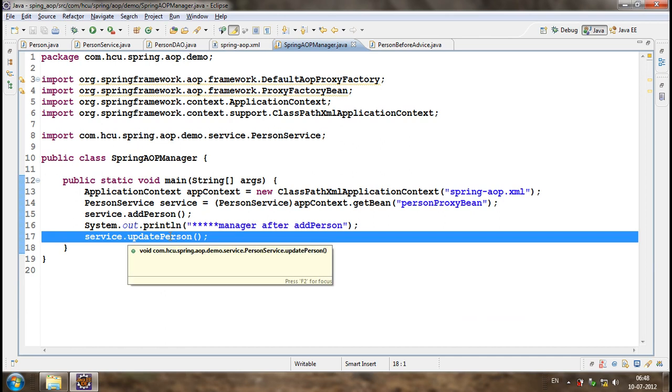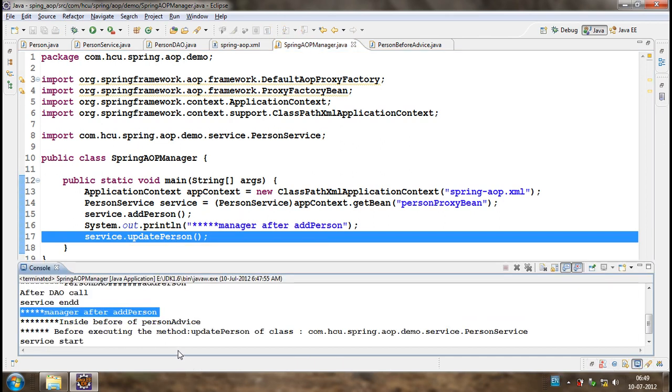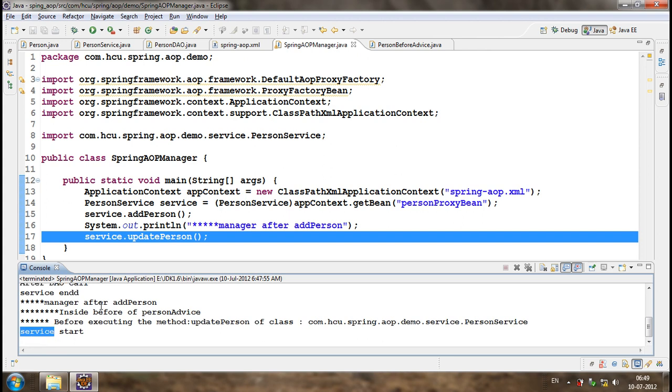Again we are calling update person. So again, before executing the method update person of class person service, service start, and all the stuff will be executed.